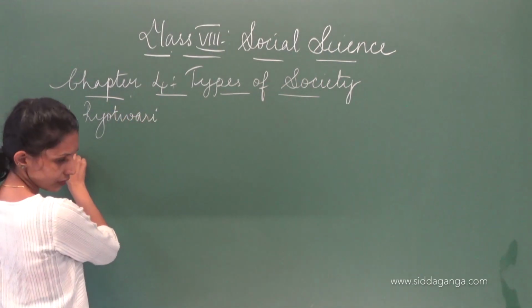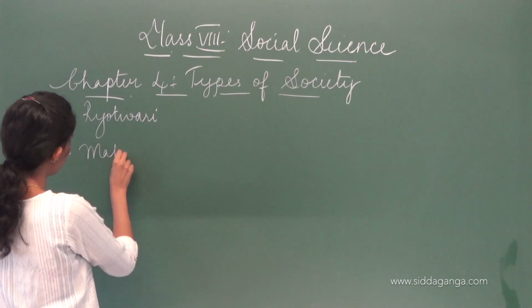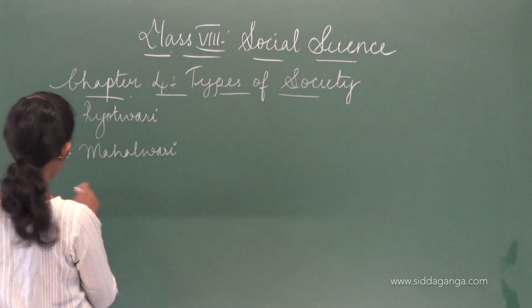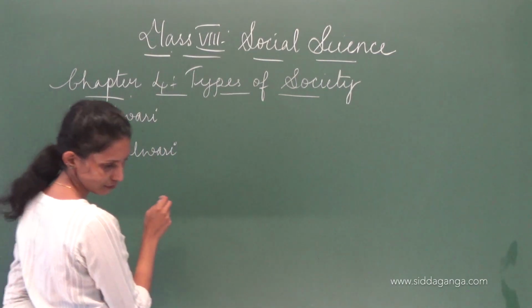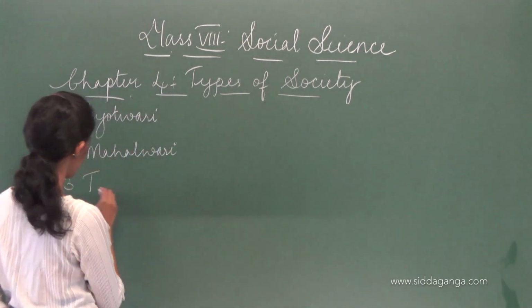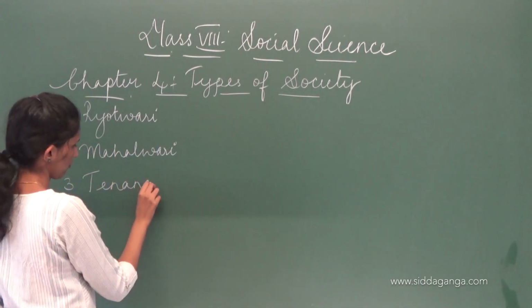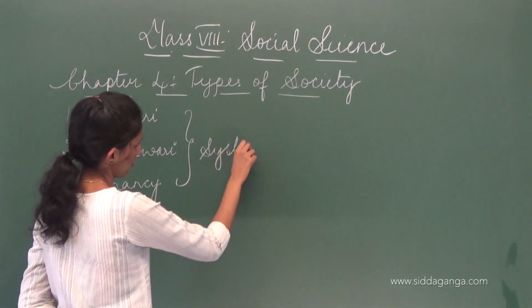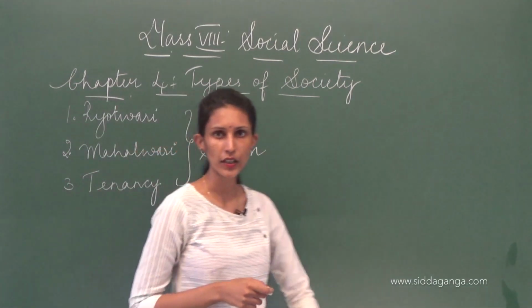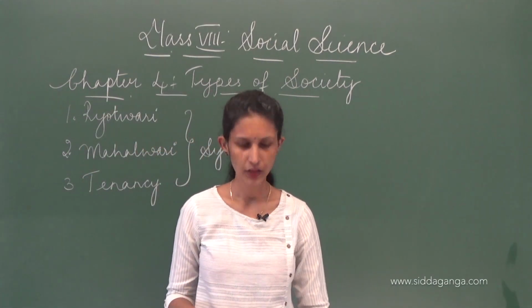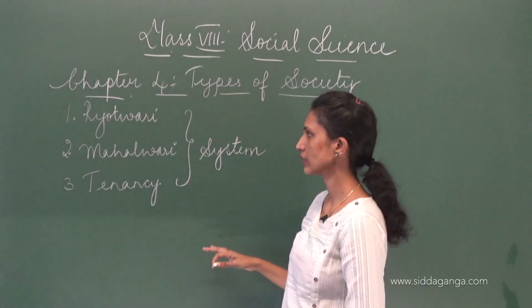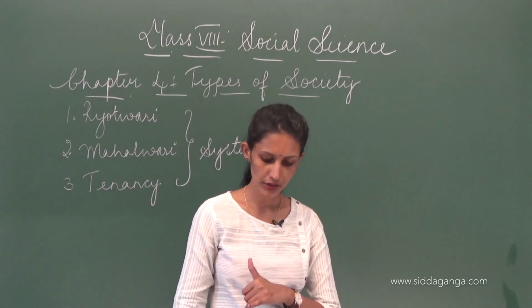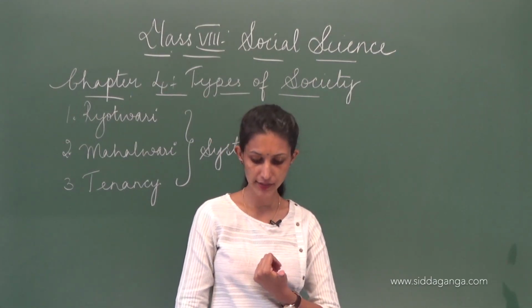Okay. Then Mahalwari, okay, then tenancy, okay, tenancy system. Those are the three things that we will have to discuss in the systems, and then we will further move into the urban society. So, we will go into the first one, that is the Rayatwari system.